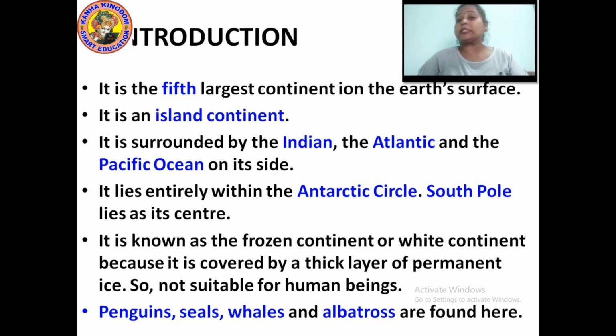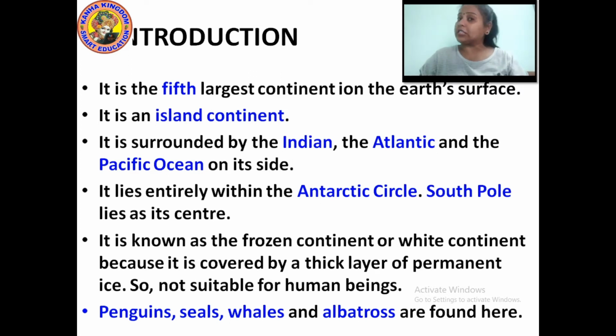It's too terribly cold over there. Penguins, seals, whales, and albatross are found there. These are the types of animals found in the Antarctica continent.